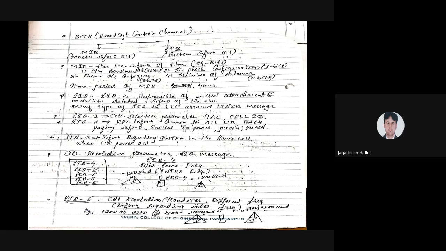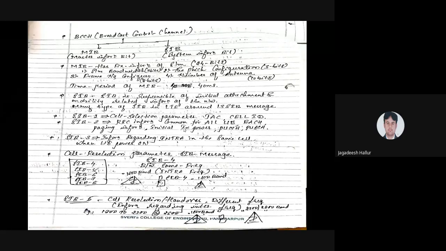He is using the same frequency band and moving in the same location, so no handoff is required. If you cross that particular cell, then a handoff is required and a new channel is needed. If he is moving within the same cell, a new channel is not required. That is monitored by SIB4.